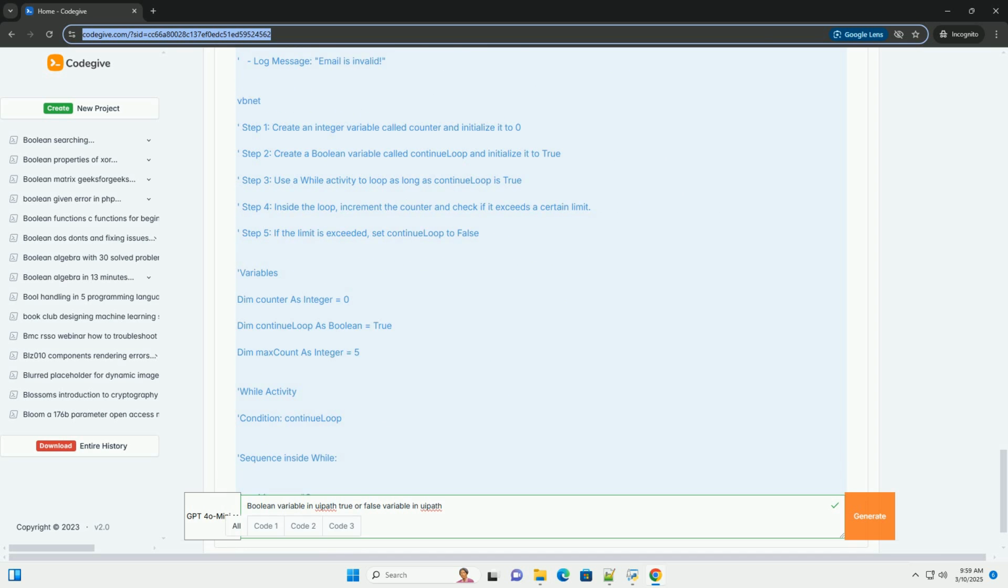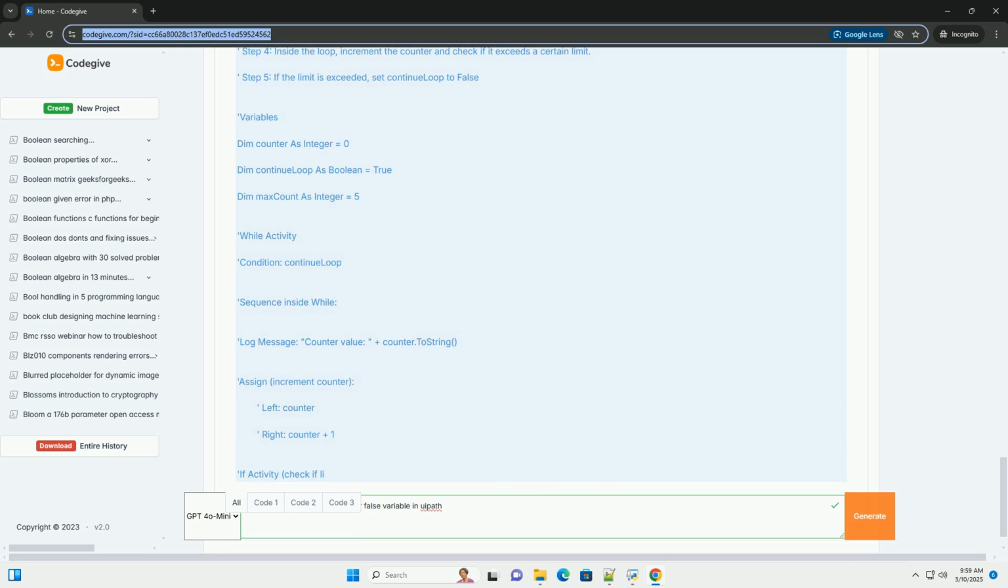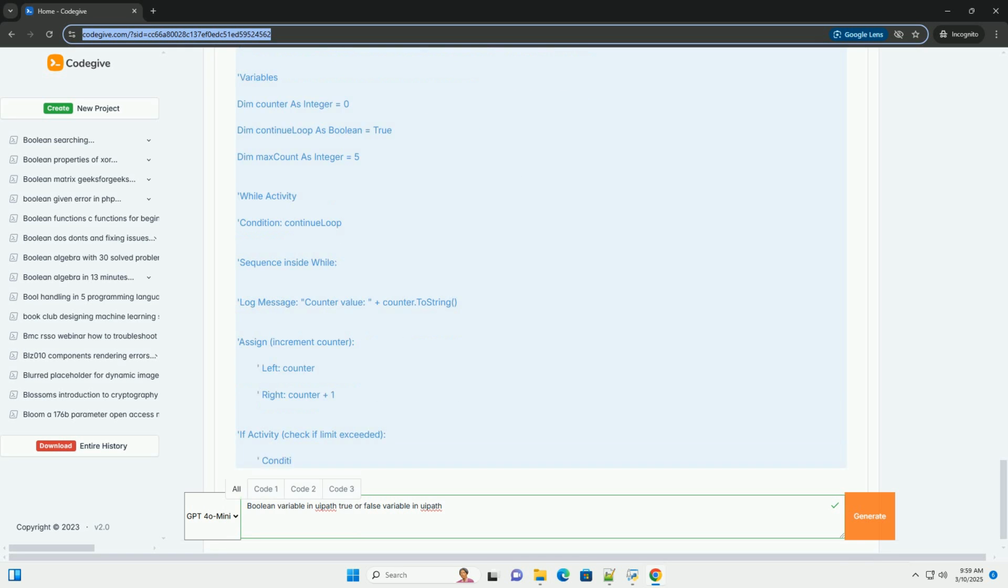Loop control: determining when to start, continue, or exit a loop. Example: repeat until a certain condition is met. Activities like While and Do While rely on Boolean expressions. Data validation: checking if data meets specific criteria. Example: is the email address valid. Flagging events: indicating whether a particular event has occurred. Example: download successful. Returning results: functions or workflows can return a Boolean value to indicate success or failure.